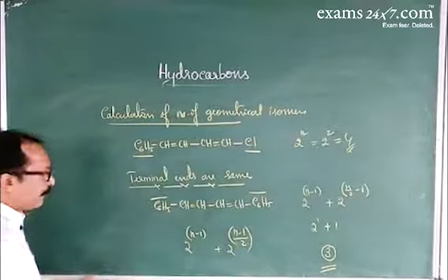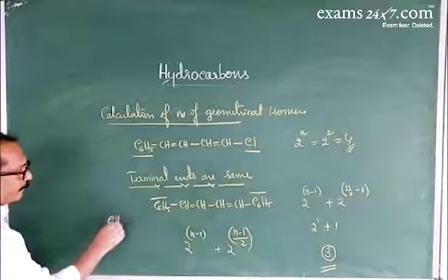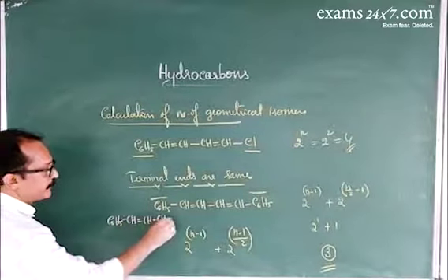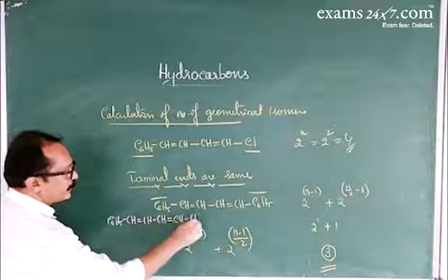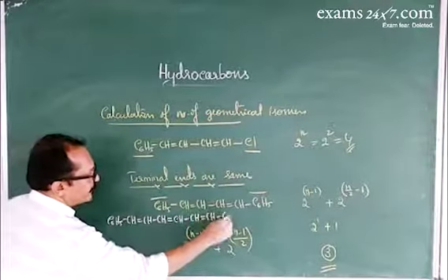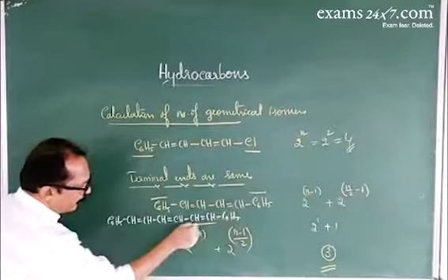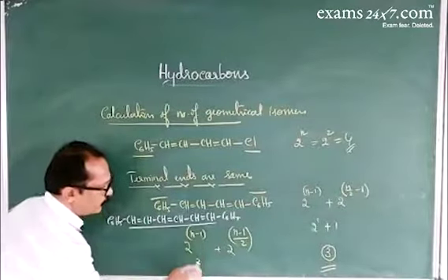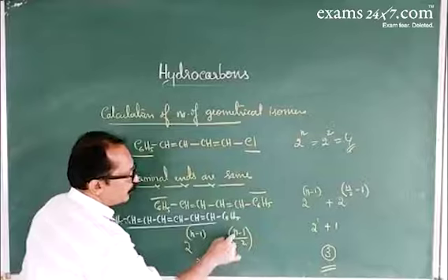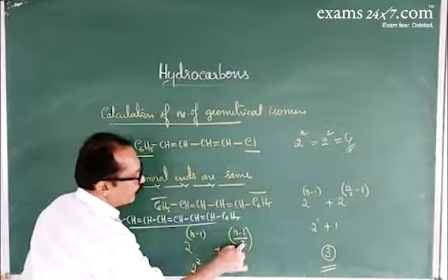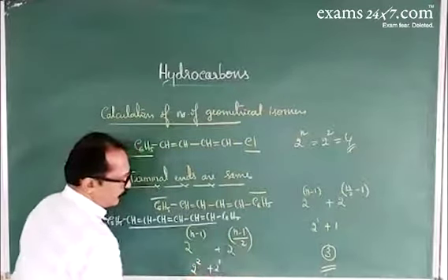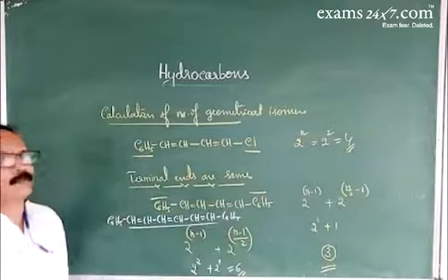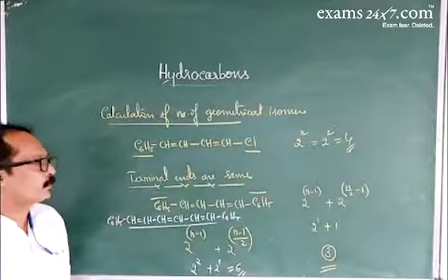If we take an example like this, C6H5-CH=CH-CH=CH-CH=CH-C6H5, here the number of double bonds is 3. So 2 to the power 3 minus 1, that is 2 squared, plus 2 to the power (3 minus 1) divided by 2, that is 2 to the power 1. So here the total number of isomers is equal to 6.